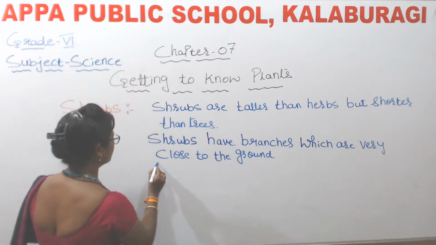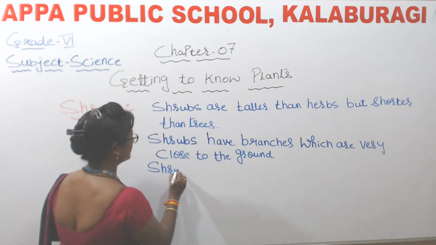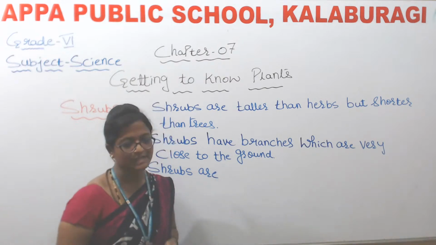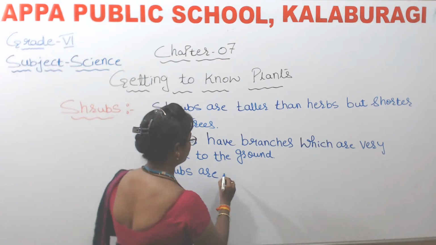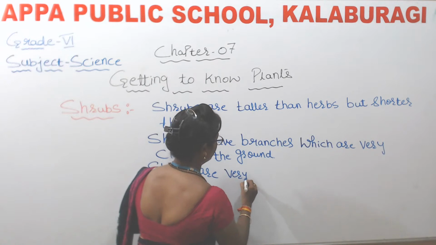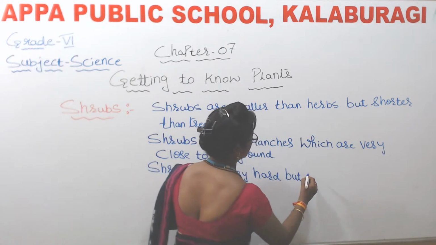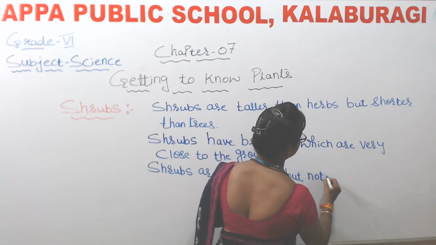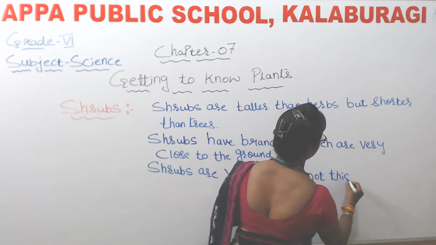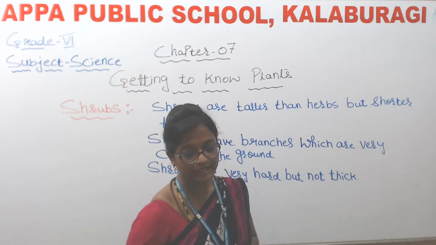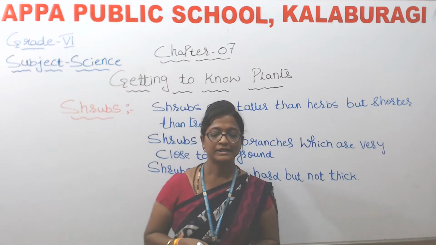Next is, shrubs are very hard but not thick. Okay, we can see that the shrubs are very hard but not thick.